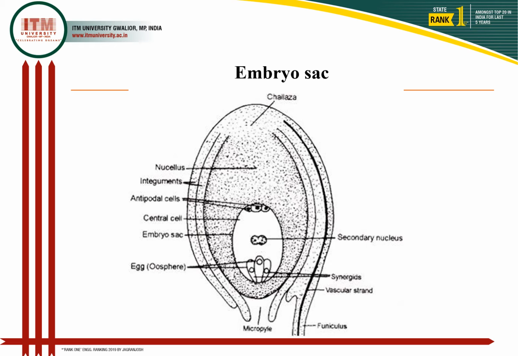When the embryo develops from such cells, it is called gametophytic apomixis.